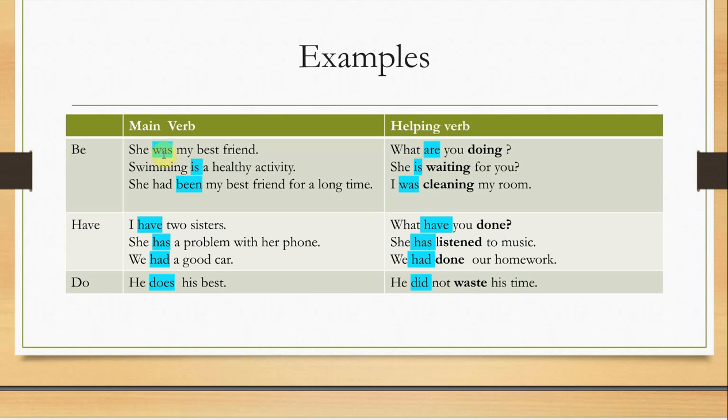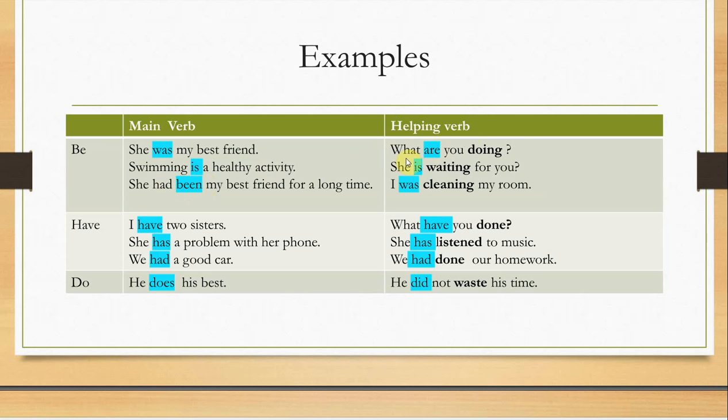Main verbs, like this one: she was my best friend. What is the verb here? Was. Do we have another verb after it? No. So was here is the main verb. Swimming is a healthy activity. What is the verb here? Is. Do we have a verb after it? No. So it is a main verb. She had been my best friend for a long time. Had been. Here been is the main verb because had is a helping verb in that sentence.